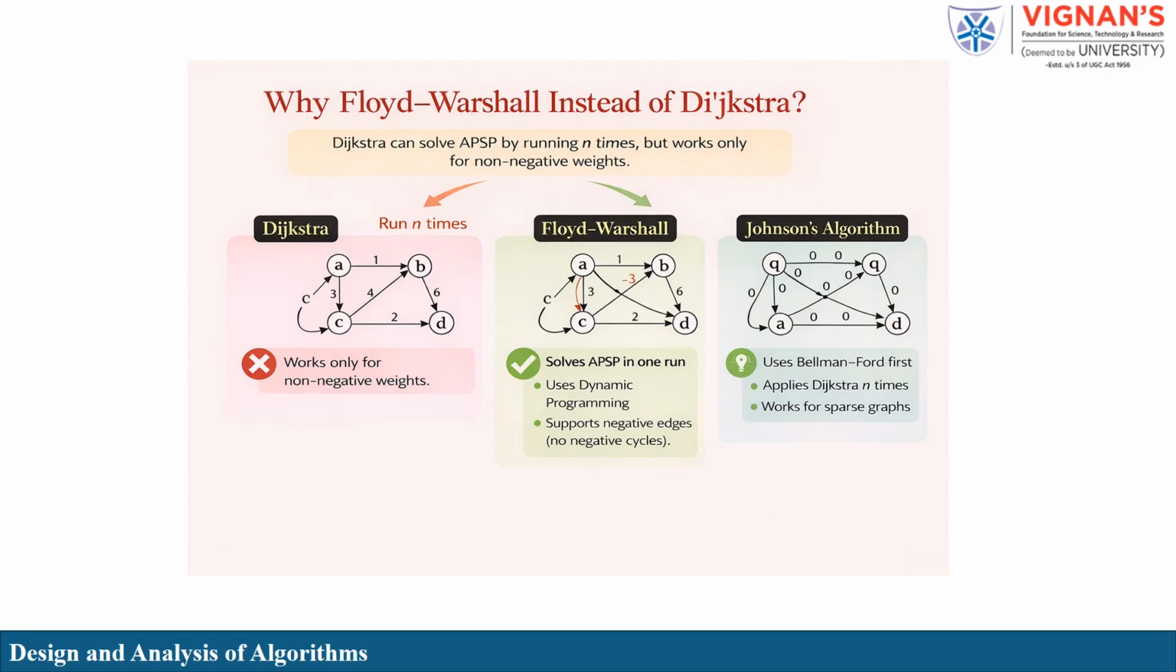Dijkstra's algorithm must be run multiple times for APSP and works only with non-negative edge weights. Floyd-Warshall computes all pairs shortest paths in a single run using dynamic programming and supports negative edges, no negative cycles. Johnson's algorithm combines Bellman-Ford and Dijkstra to efficiently solve APSP for sparse graphs with negative weights.